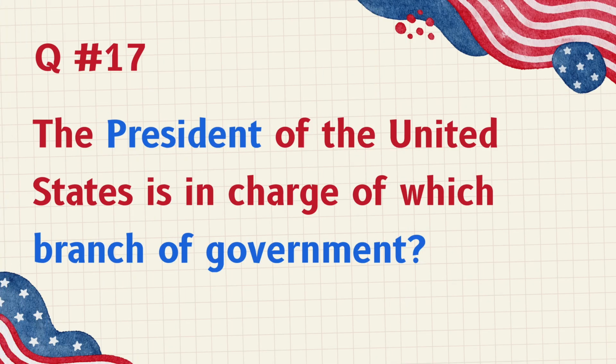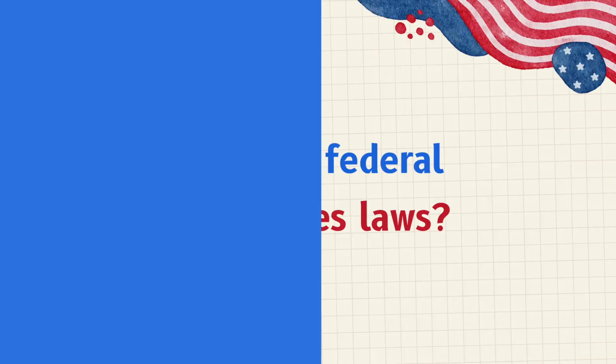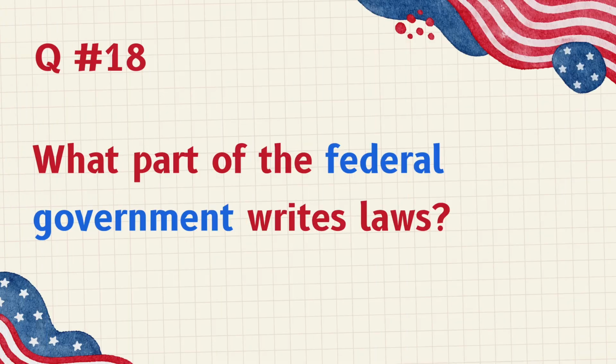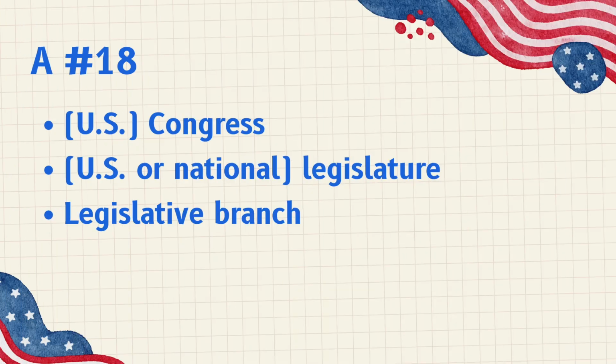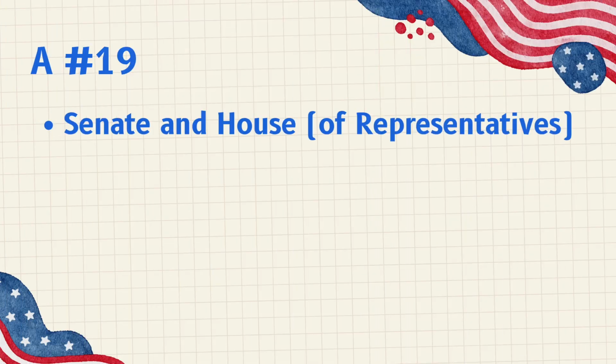The President of the United States is in charge of which branch of government? Executive branch. What part of the federal government writes laws? U.S. Congress, U.S. or national legislature. Legislative branch. What are the two parts of the U.S. Congress? Senate and House of Representatives.